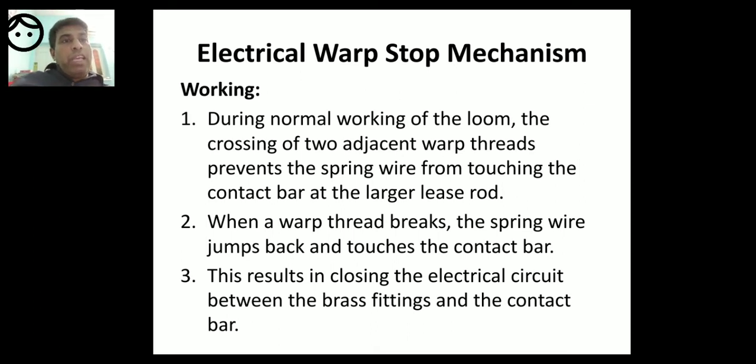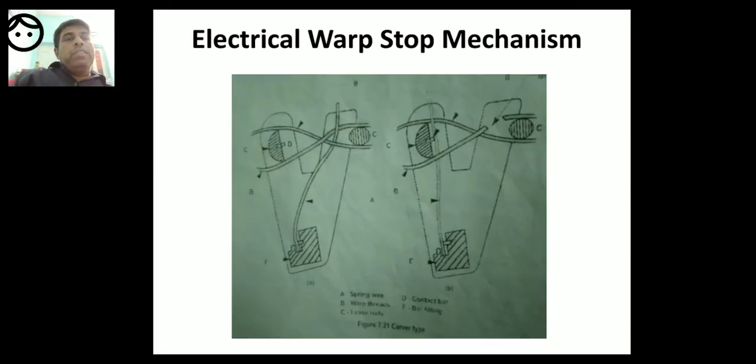I will show you the diagram, that will be easy. So you can see the diagram where the spring wire is.